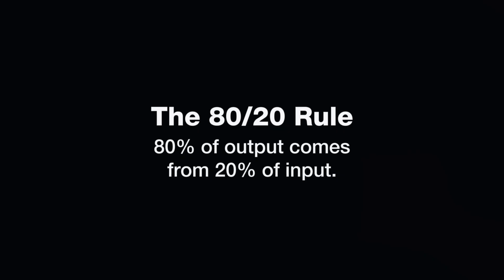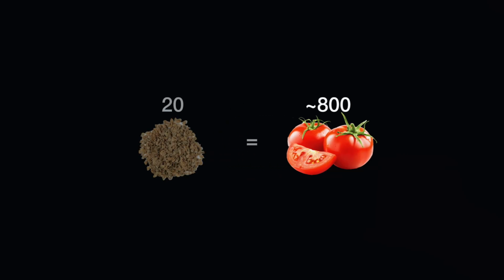In songwriting, there's a concept called the 80-20 rule. It's based off the general idea that about 80% of output comes from 20% of input. Now, this can apply to many more situations than just songwriting. For example, let's say you want to plant 100 tomato seeds this summer. Now, when you harvest them, 80% of what you get will likely come from only about 20 seeds.